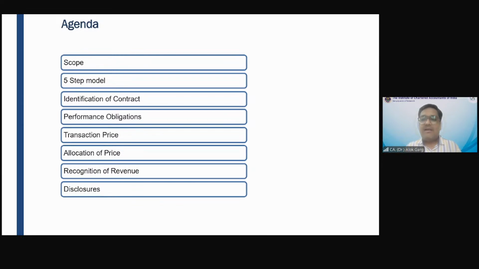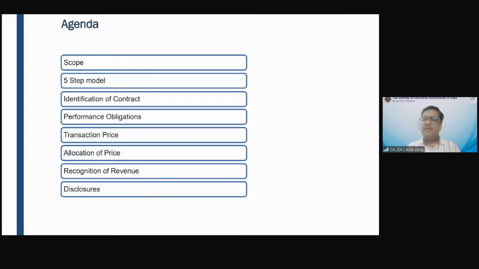And in that class, of course, the recorded lecture is already there. In that class, I always give a helicopter view of Ind AS 115 with the help of an example. So the first step is identification of a contract, to identify whether it is a contract with the customer.